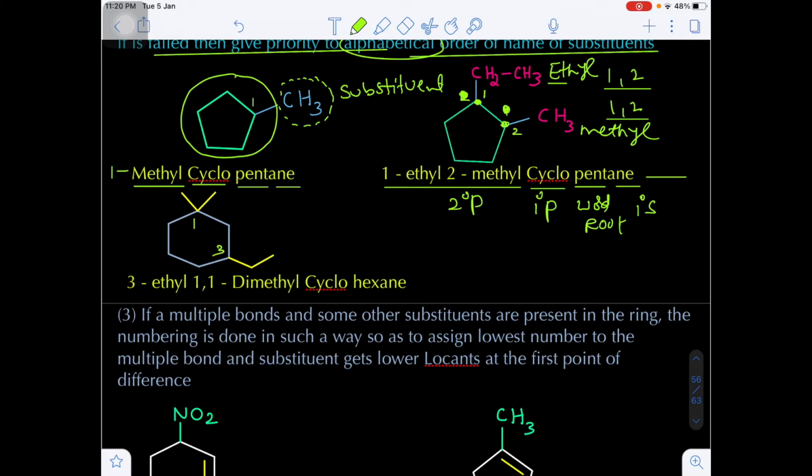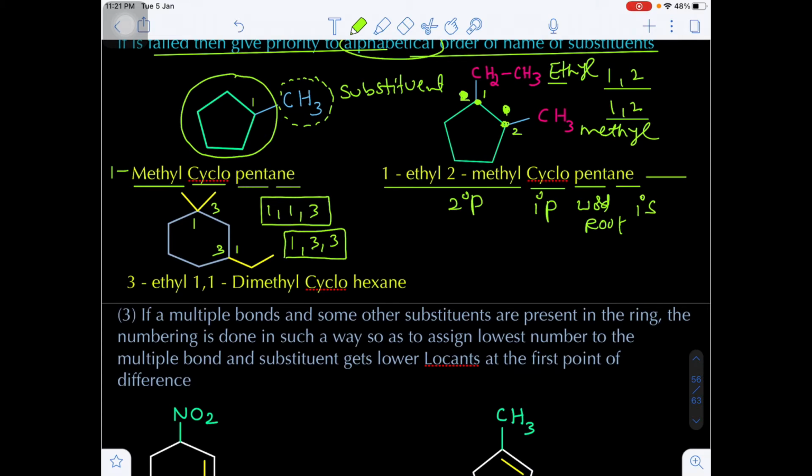Now here you see, cyclohexane is there, and let's suppose this is the first carbon and this will be the third carbon. On the first carbon there are two substituents, so the locant will be repeated twice, and also in the third position there is one more substitution. This is the position of locants. Suppose I take this as number 1 and this as number 3: on the first carbon there is one set of substitution, and on the third carbon there are two substituents, dimethyl. So this is the set of locants.